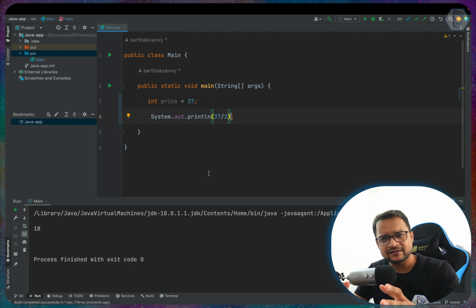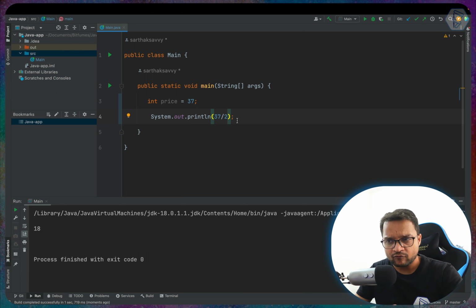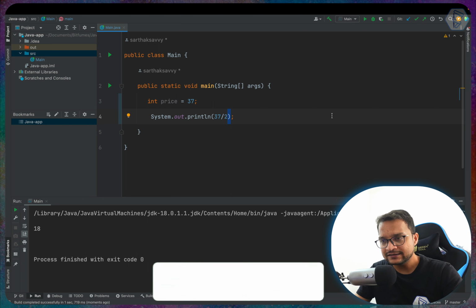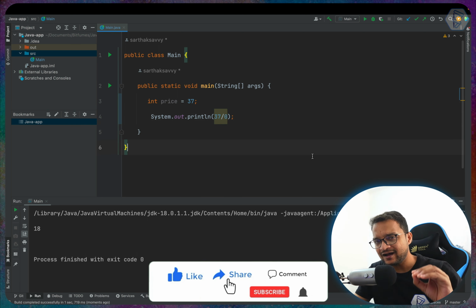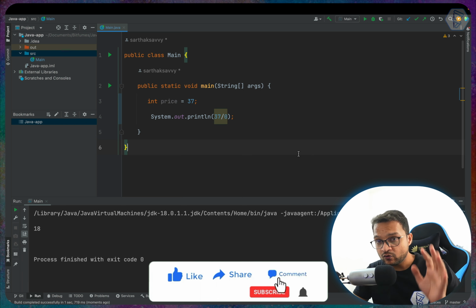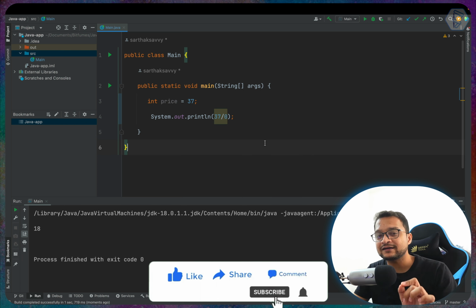That's really normal stuff, everything is fine, no error, no problem here. But what if we divide this by 0? Now things are still good, our code is right, it's not having any kind of syntax error, everything is perfect.